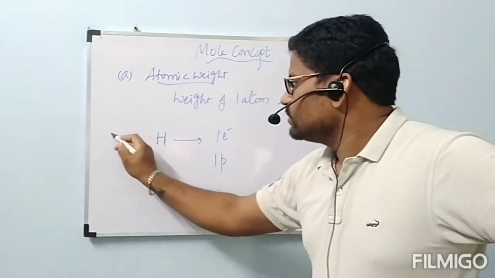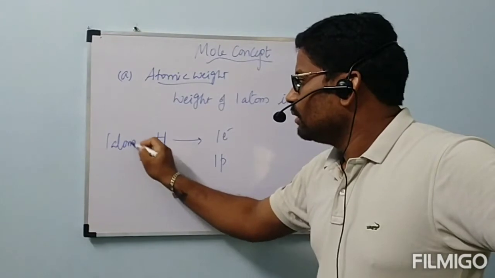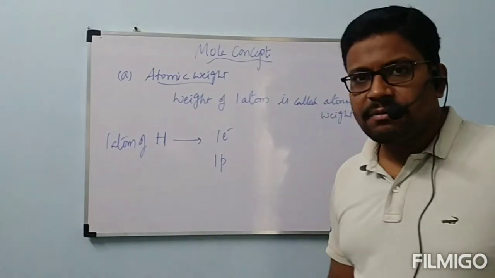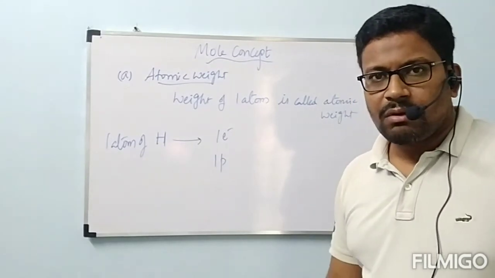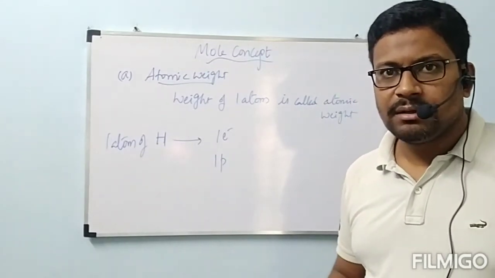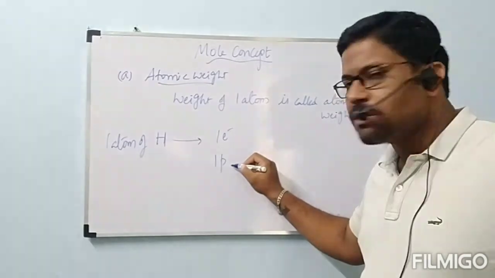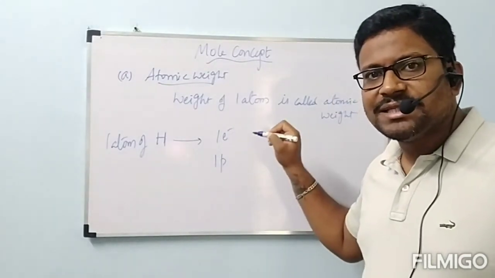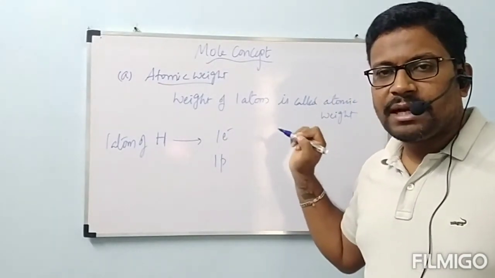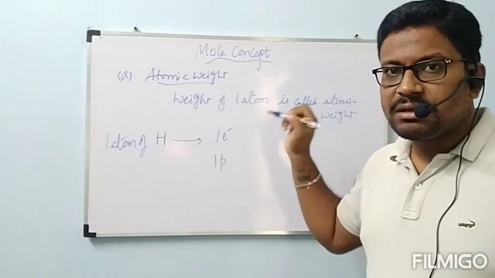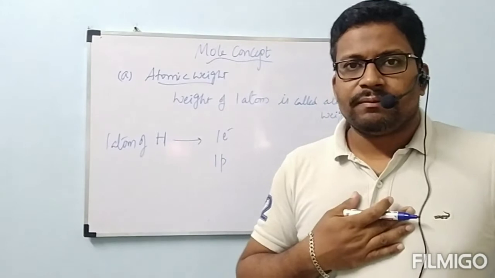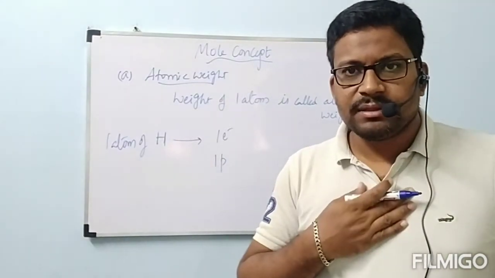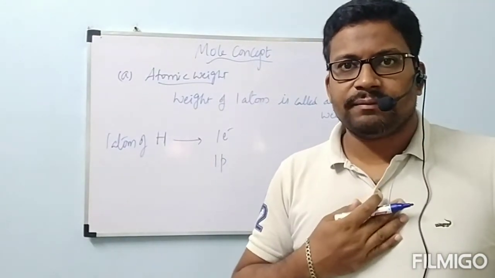One atom of hydrogen contains one electron and one proton. But when compared to proton mass, electron mass is very small. For example, I am standing like this, and on me, one ant is there.